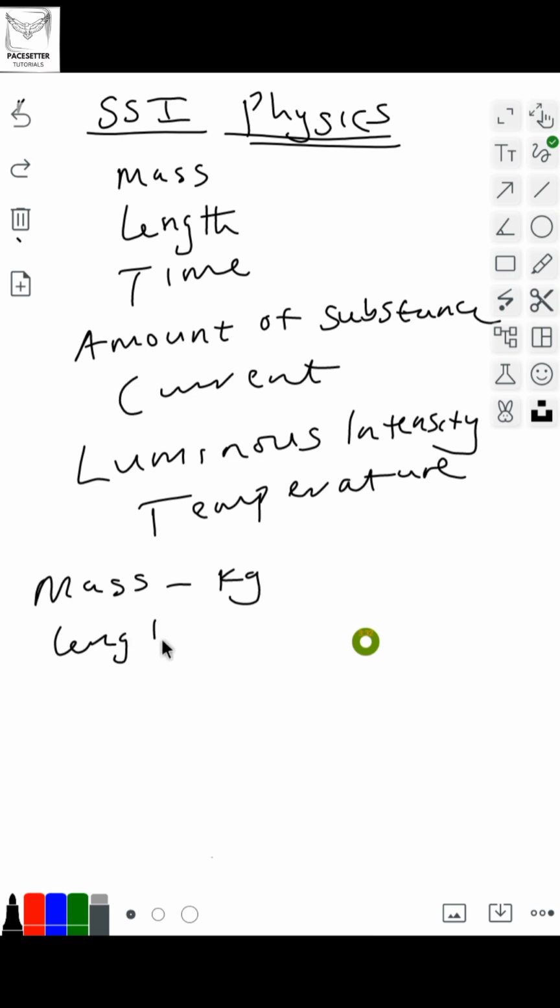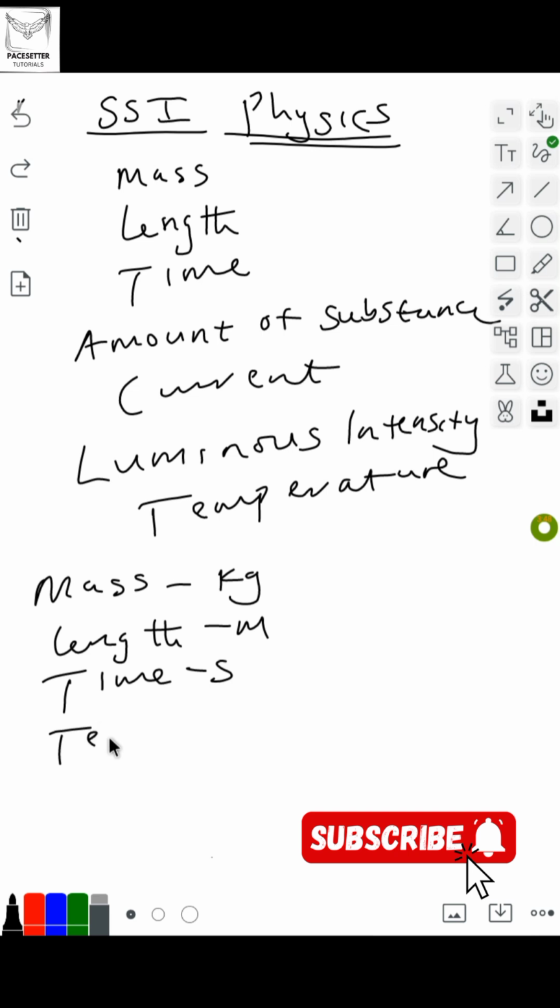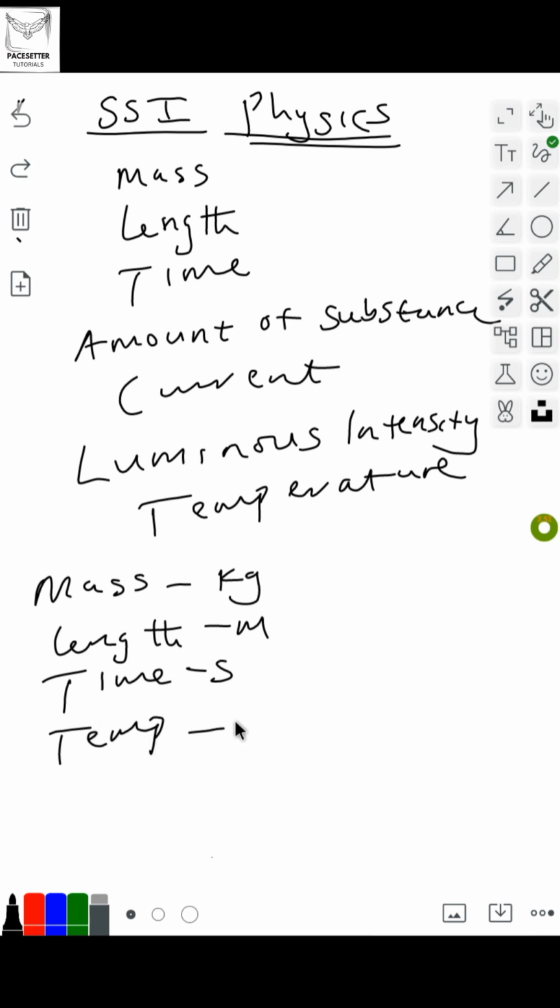The length is meter, m. What is that of time? Of course, you know that time is second. What is that of temperature? Kelvin. Let me use capital K.